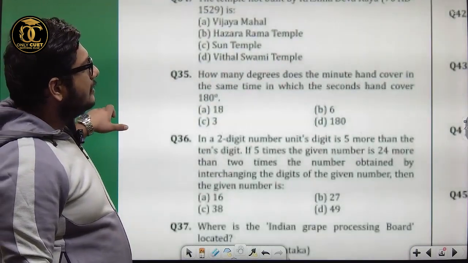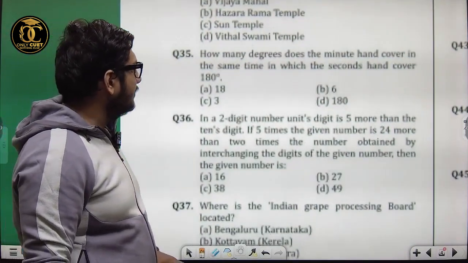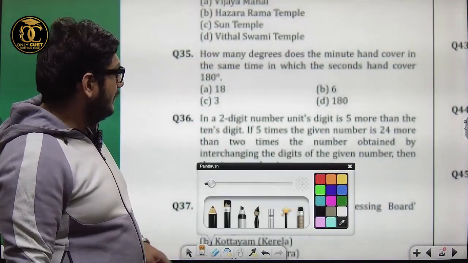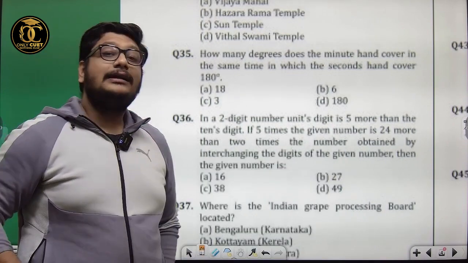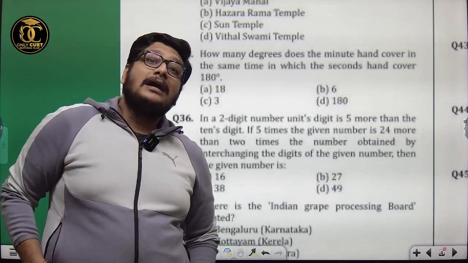How many degrees does the minute hand cover in the time in which the second hand covers 180 degrees? Second hand covering 180 degrees means half a minute.